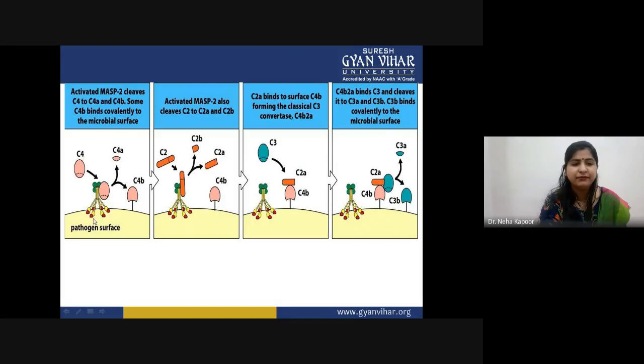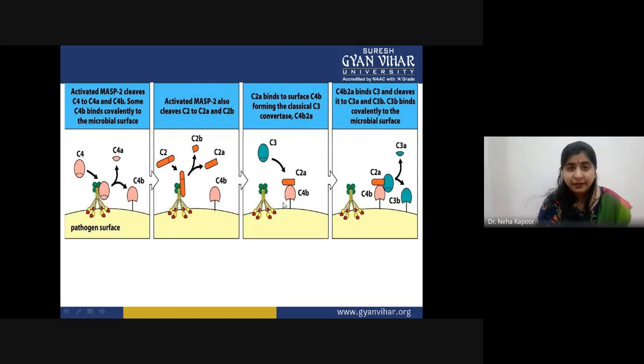On the pathogen surface, onto the antigen, this MBL protein is attached. These are the MASP proteins. First of all, it will attach to C4 and cleave it. C4b is attached. Now the C2 protein comes. Again, the exception is there: the larger fragment is C2a, and it is attached. So this is the complete formation of C3 convertase.